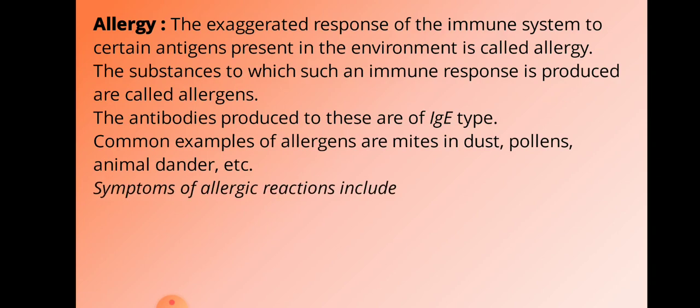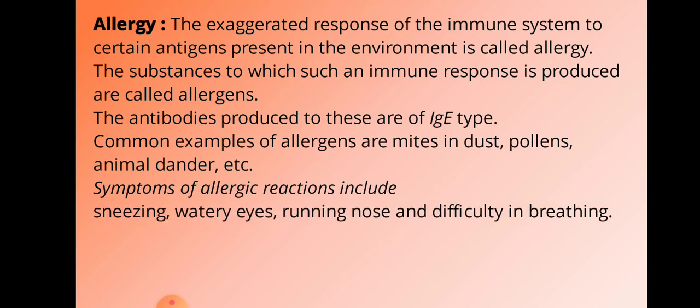Now we'll discuss the symptoms. Symptoms of allergic reactions include sneezing, watery eyes, running nose, and difficulty in breathing. The person starts sneezing immediately, the eyes become completely watery, the nose runs, and the person feels difficulty in breathing.